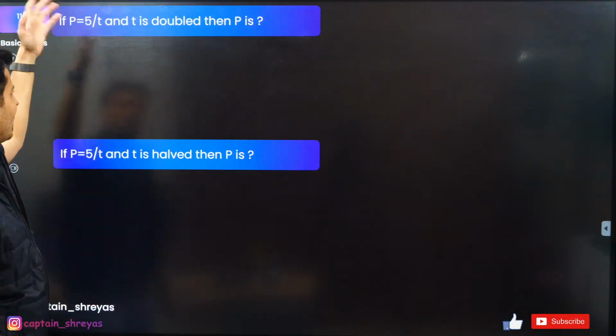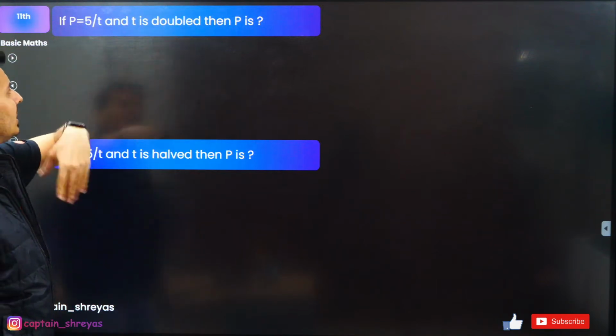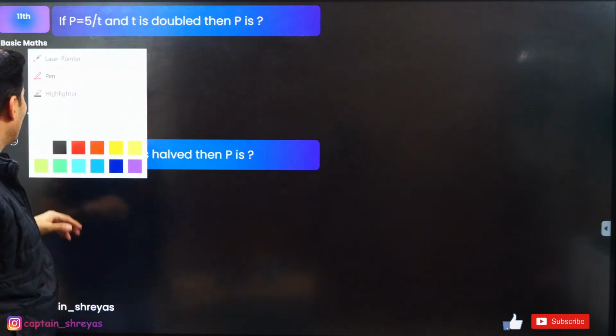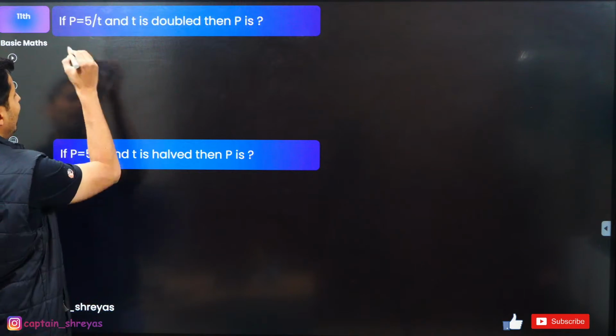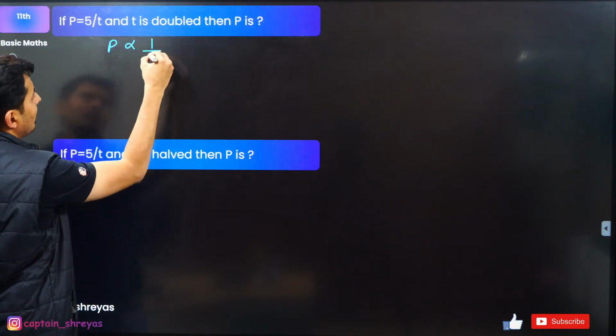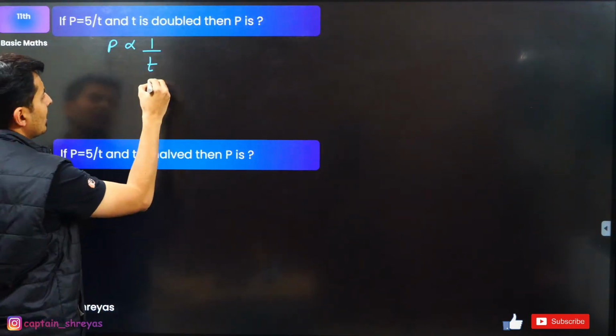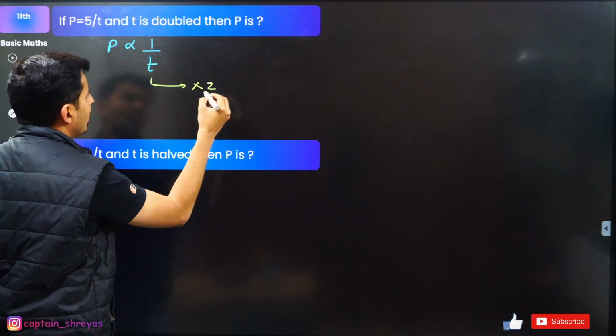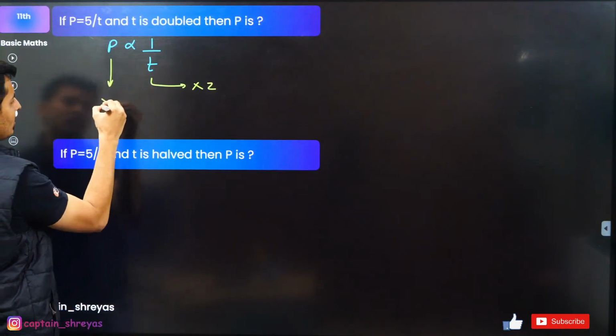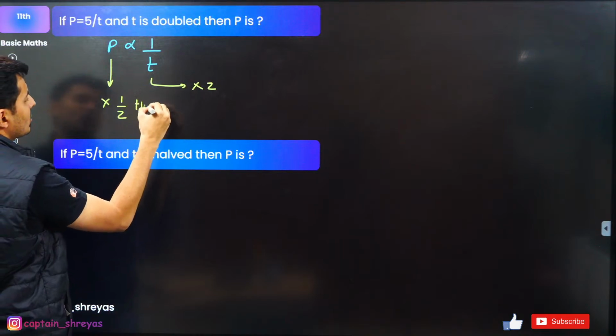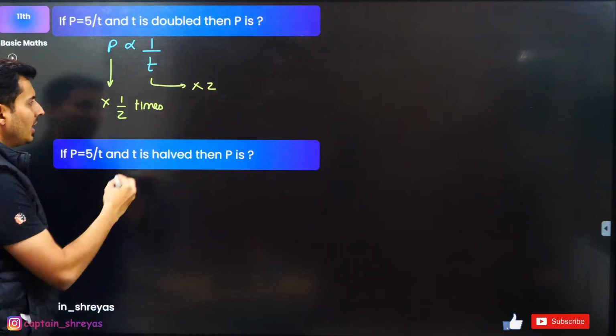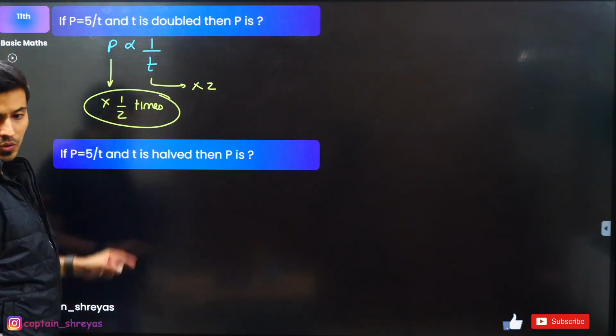So if P, pressure, momentum is phi by T, T is doubled, then what will happen to the value of P? You can see that phi is a constant, P is inversely proportional to T. So obviously, if I make this T 2 times, because this is inverse, P will become half times, because T is in the denominator. So that is the answer for this question.